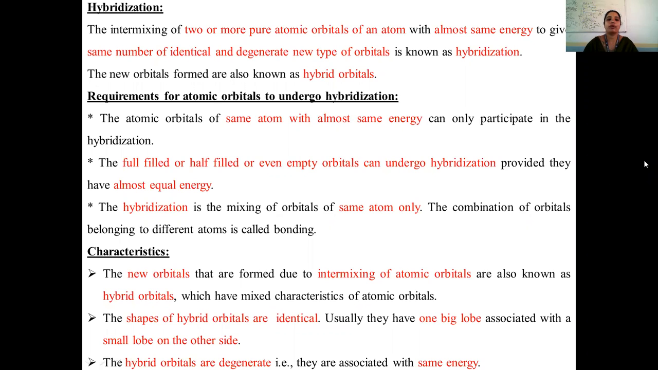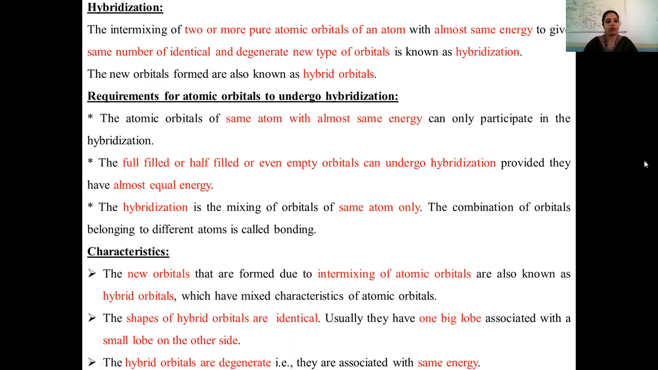The requirement for atomic orbitals to undergo hybridization is that only atomic orbitals of the same atom with almost the same energy can participate in hybridization. Full-filled, half-filled, or even empty orbitals can also undergo hybridization, provided they have almost equal energy. Hybridization is a mixture of orbitals of the same atom only. The combination of orbitals belonging to different atoms is called bonding.